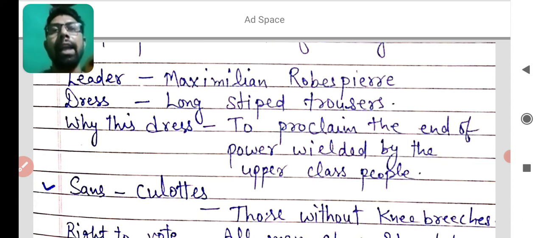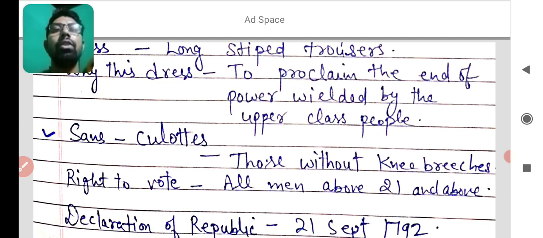But on the other hand, Jacobins were wearing long striped trousers. They were known as sans culottes. The meaning of sans culottes here is those without knee breeches.